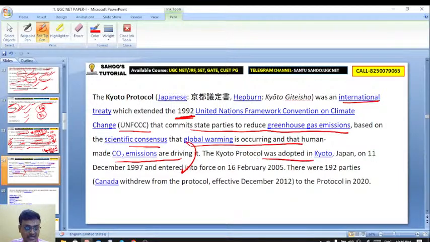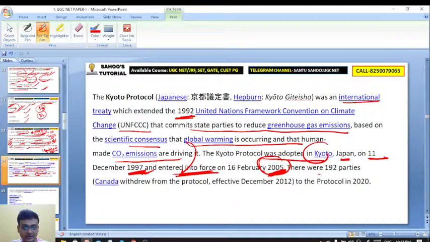The Kyoto Protocol was adopted in Kyoto, Japan, on 11 December 1997 and entered into force on 16 September 2005. Clear? It was adopted in 1997, but came into force in 2005.